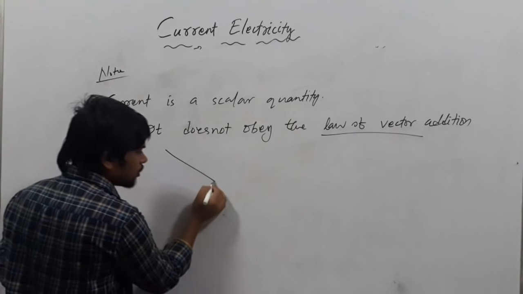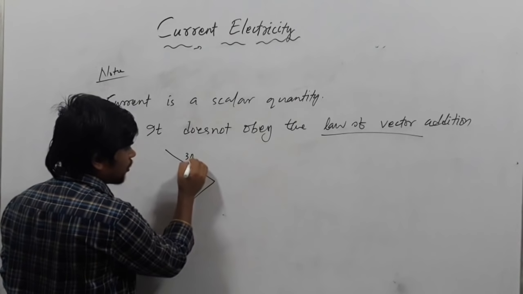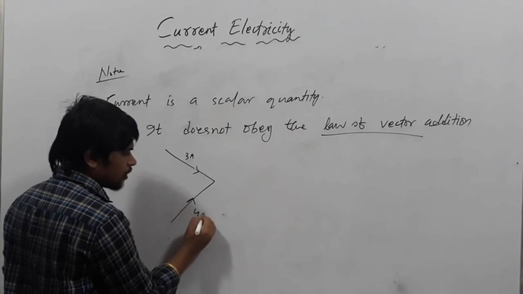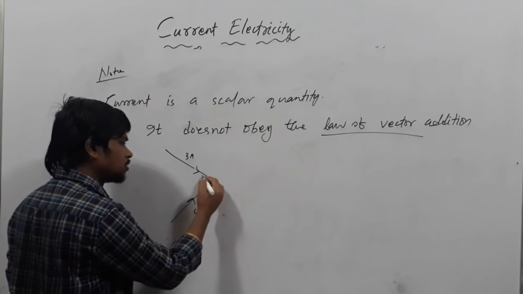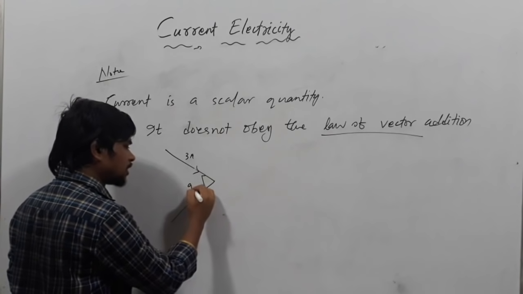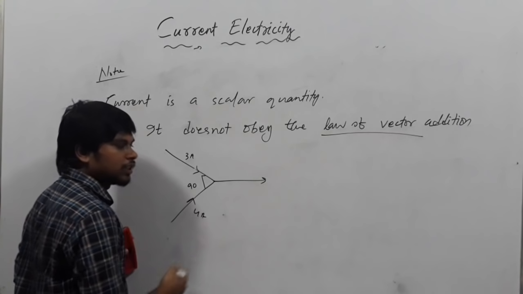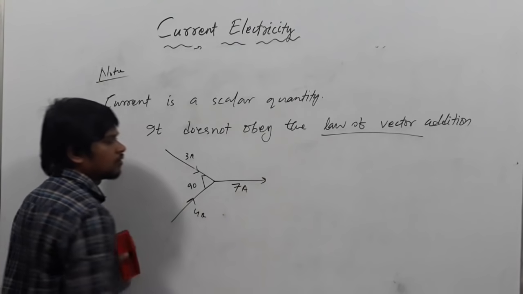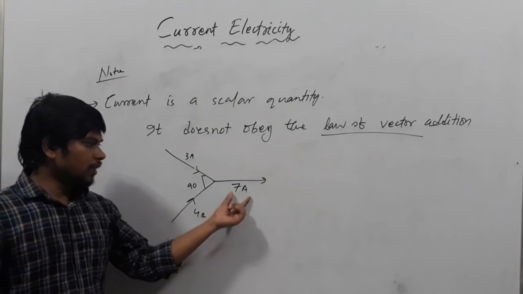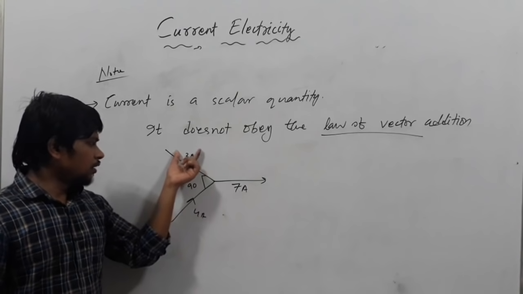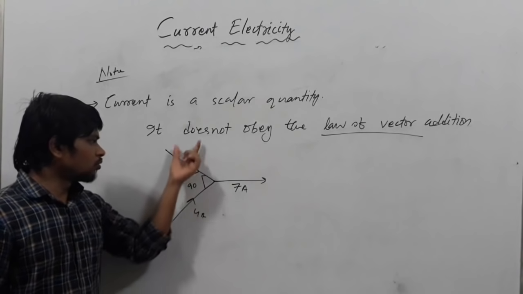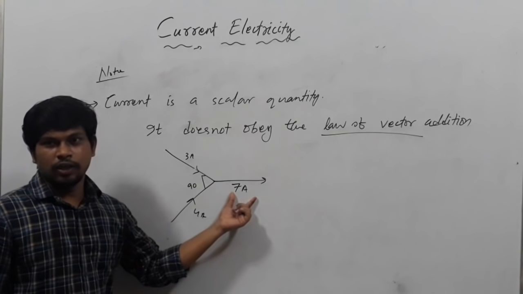How? If 3 ampere current flows in this direction and 4 ampere current flows in this direction, and the angle between them is 90 degrees, then how much current will flow in this direction? That is equal to 7 ampere. Add 3 and 4, how much do you get? You get 7.